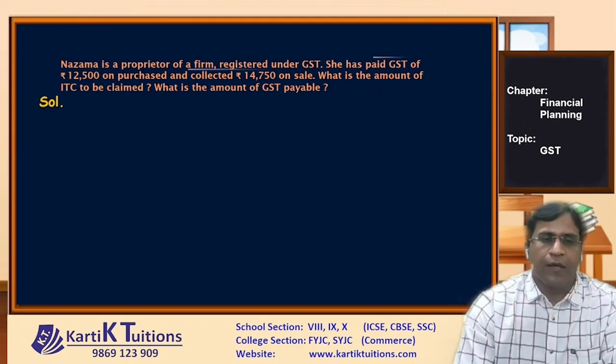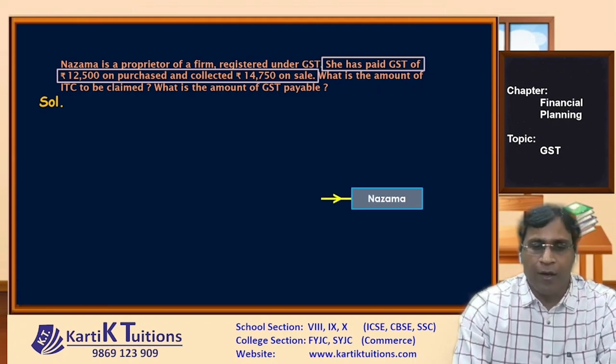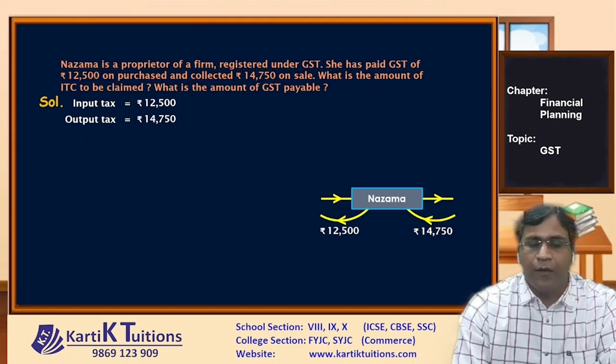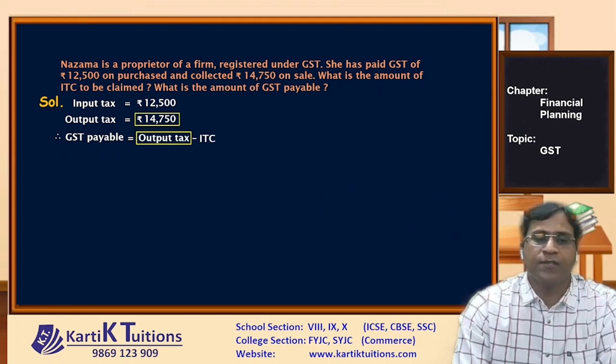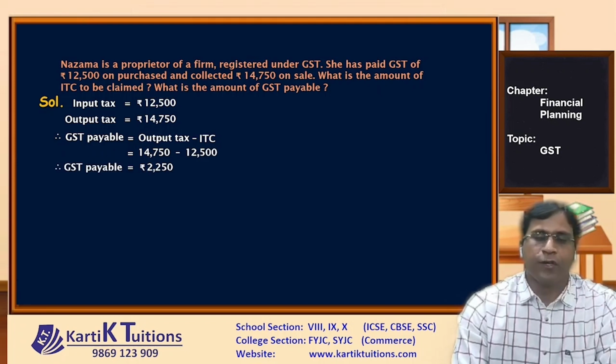Now here, see, what is the amount she has paid as a GST on purchasing? 12,500. So that will become our input tax credit. So for Nazama, the input tax is rupees 12,500. Now how much is the GST collected by her? It is 14,750. So that will become output tax as 14,750. Now we have to first find the amount of GST payable. Now here input tax credit to be claimed is rupees 12,500, but GST payable will be what? Output tax minus input tax. So here 14,750 minus 12,500 will give us rupees 2,250.